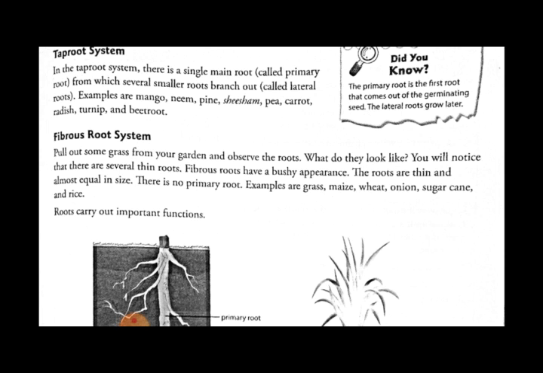Whereas what are fibrous root systems? Fibrous root system examples you can observe from the grass, wherein the thin strand-like or thread-like structures branch out from the roots, which are also known as fibers. Roots in which hair-like, thread-like structures branch out are called fibrous roots. Examples of fibrous roots are grass, maize, wheat, onion and sugarcane.